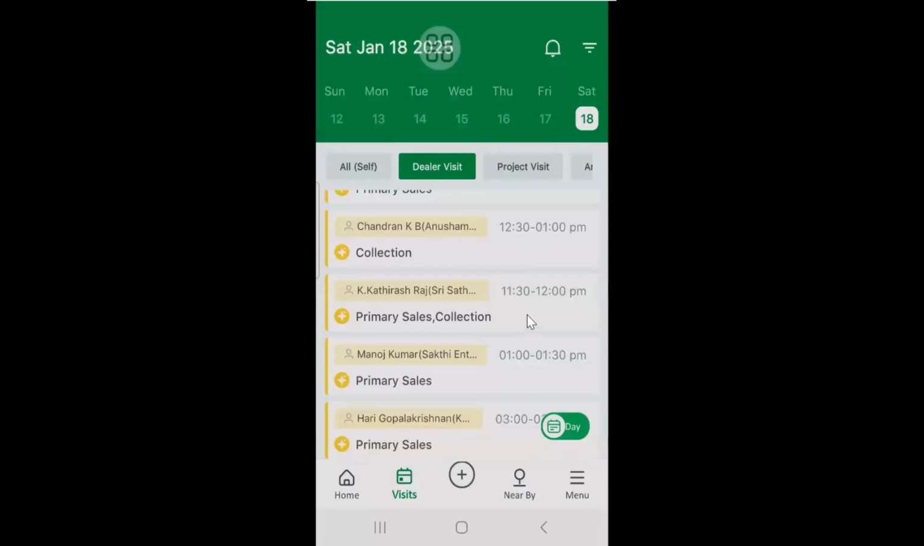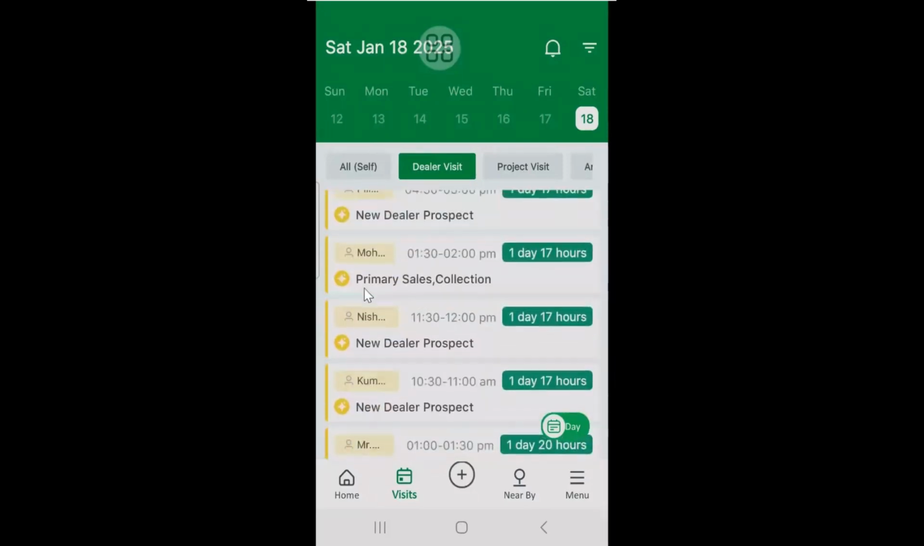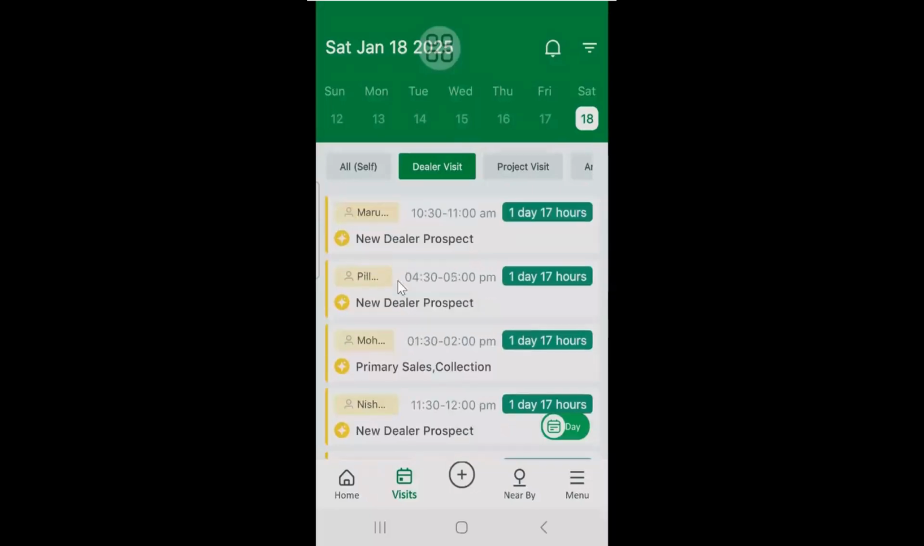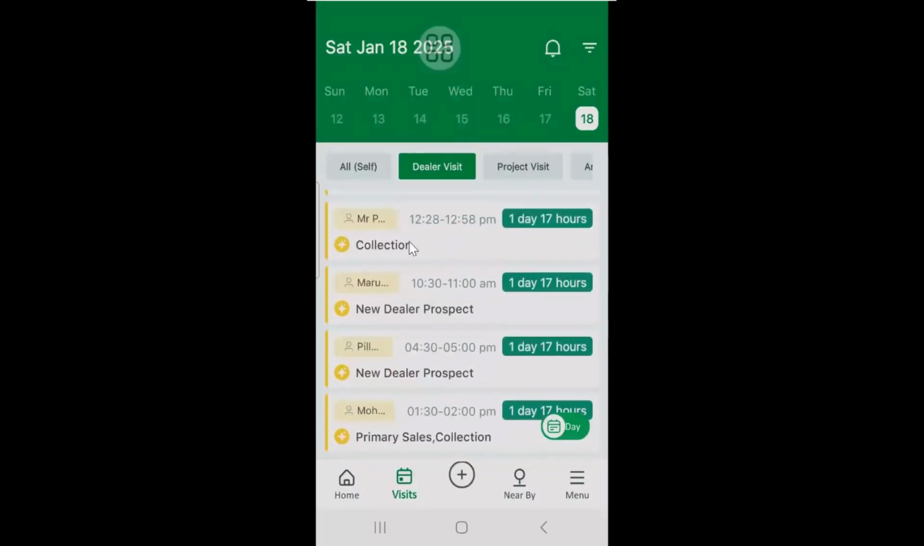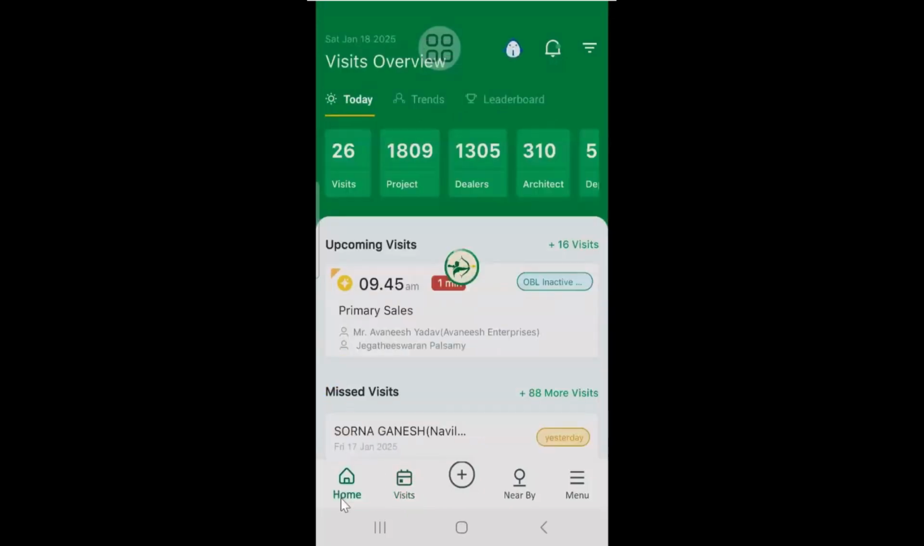And here you will be able to see the partner name, dealer name, and the purpose of the visit is also clearly mentioned. Collection, new dealer prospect, like that. So this is how you can see. I'm going back to the home button. This is how you can see your team members' scheduled visits, whatever they have put.